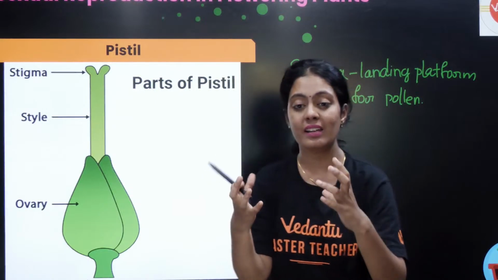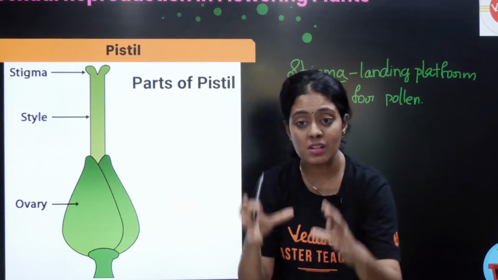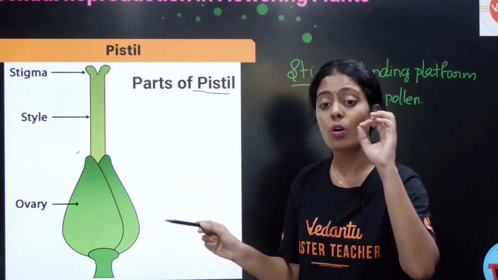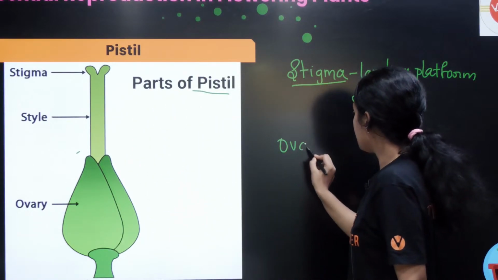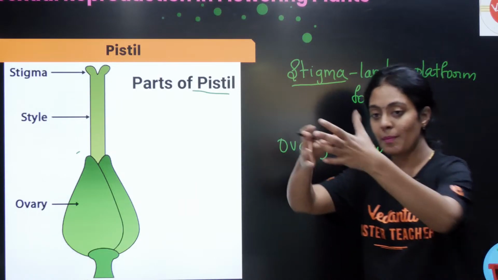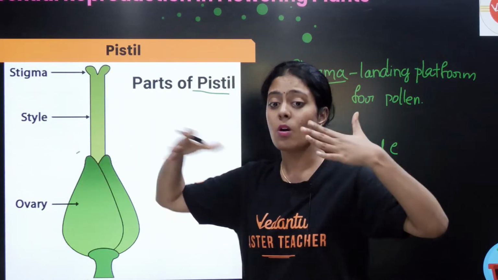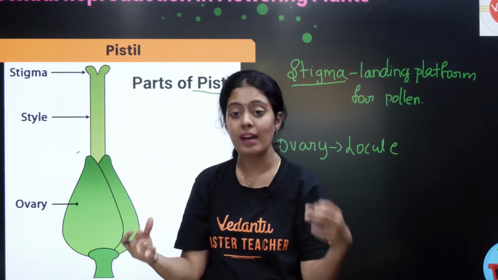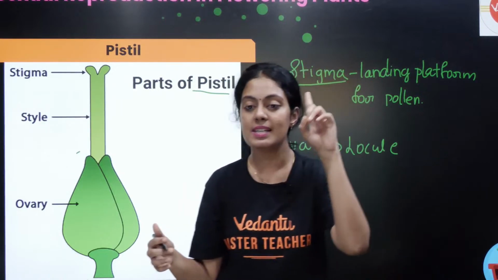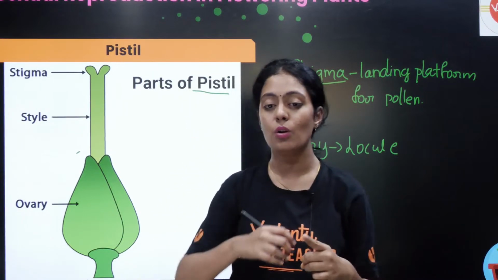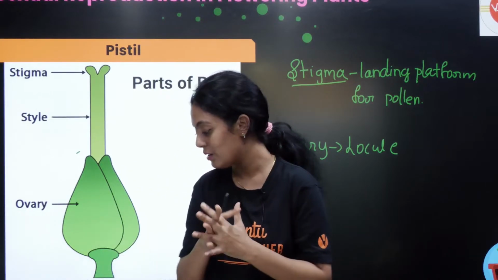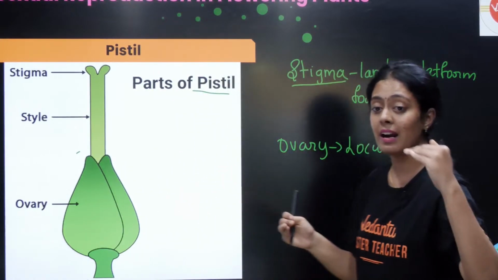So the ovary is a basal bulged part. It will be a little bulged when compared to the other parts. Okay, and this ovary is made up of locules. Just as there is a small space inside a room, similarly the ovary is a huge room. In that you have smaller spaces called locules. Some ovaries have a single locule, which we call monolocular. Some ovaries have 2 locules, which is dilocular, or multilocular. Okay, so that is how they are classified.